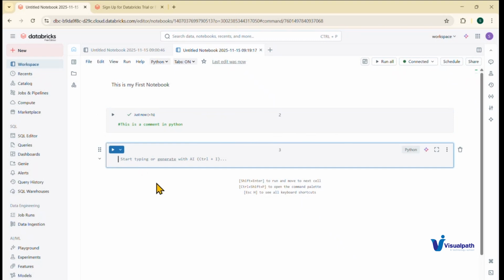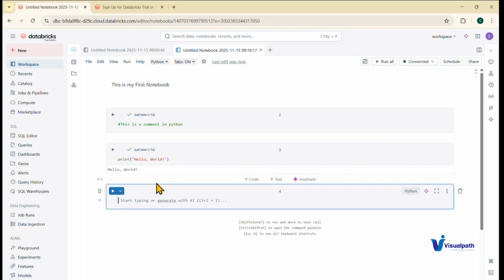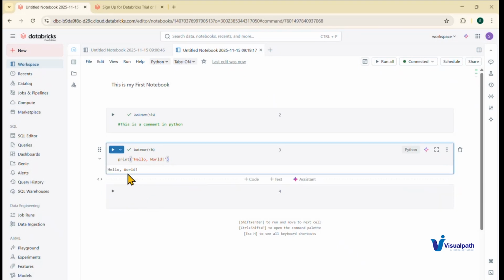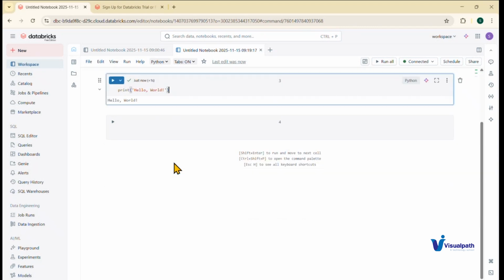In Python, we don't use semicolons as we use in other languages like C Sharp, C++, Java. So if I need to print, I say print hello world, the customary hello world. Hello world is being printed. I did not put a semicolon at the end, but it is printed. So in Python, we don't use semicolons. Then we have many more syntax elements in Python, and we'll do them step by step. This is just the first program.